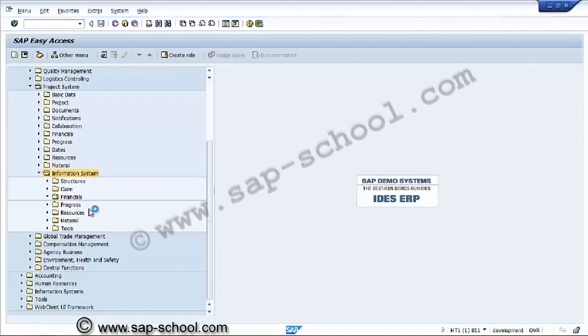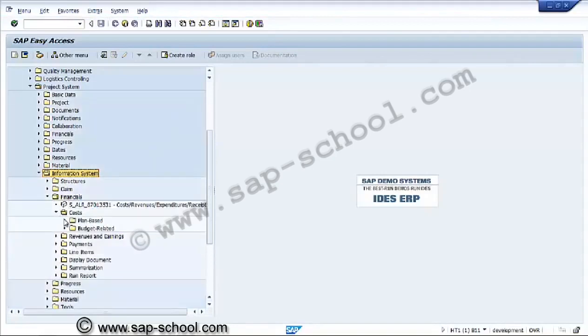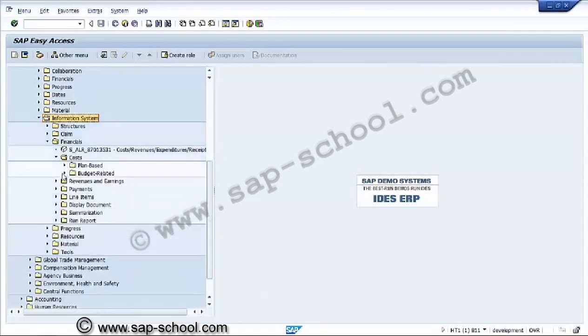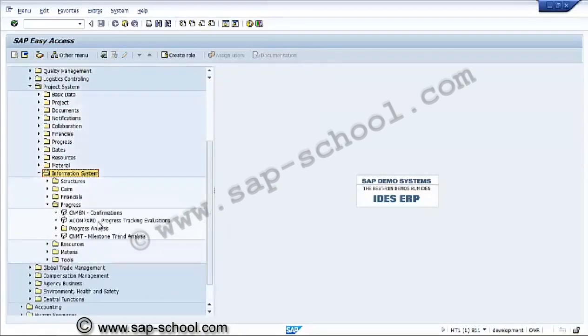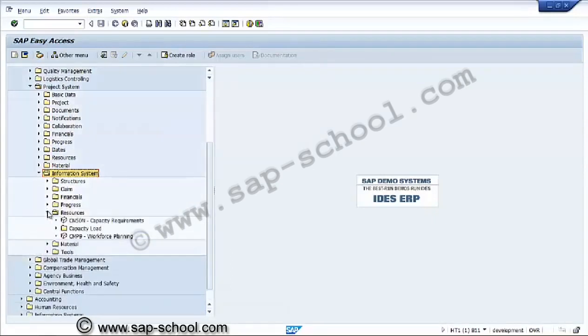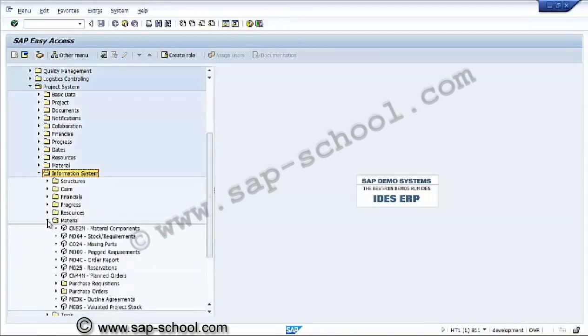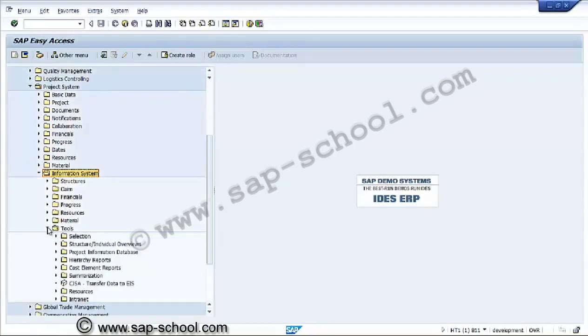Then we can see some reports based on, see, these are the financial reports, cost, plan based, hierarchical, and variance like this. We'll see one by one report now. And some other reports like progress. This is progress related. After execution, these reports will work as resources, capacity load and capacity requirements, material related reports, stock requirements, reservations and all. And there are some other tools there.